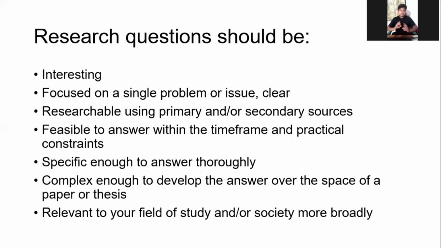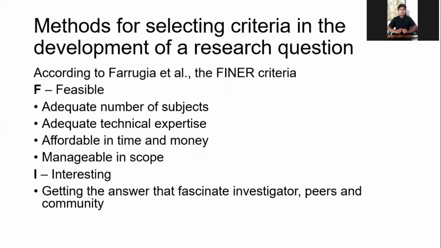It should also be relevant to the field of study and our society more broadly. There are some methods of selecting criteria in the development of a research question. Farrugia and his co-authors describe the FINER criteria. Here, F means feasible. That means the research question should be feasible, with an adequate number of subjects, adequate technical expertise, affordable in time and money, and manageable in scope.